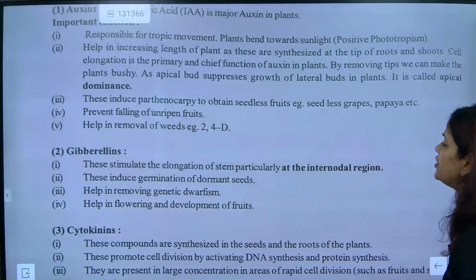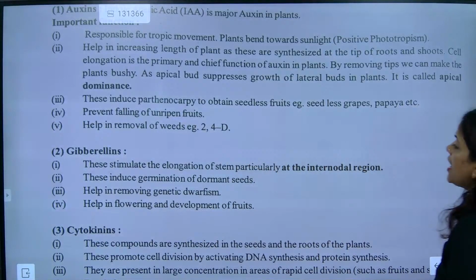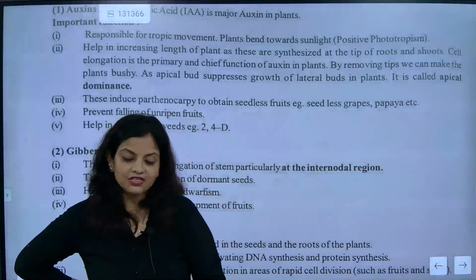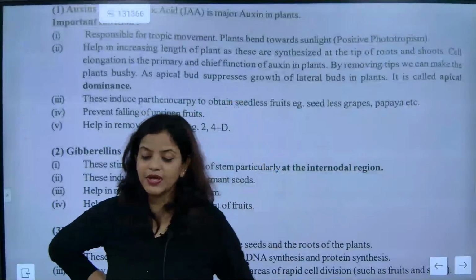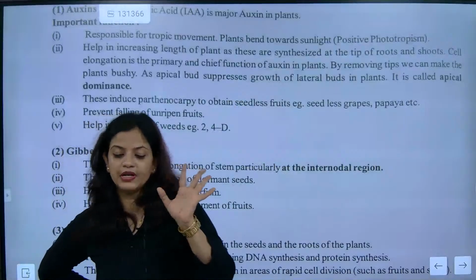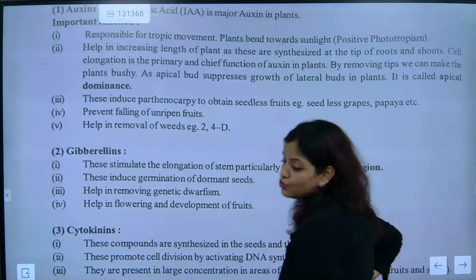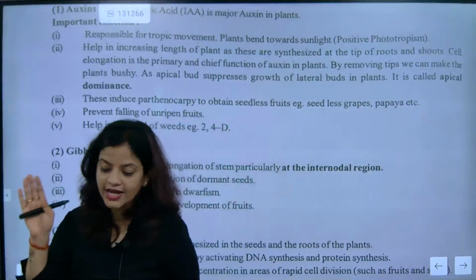So gibberellins induce germination of dormant seed, and they help in removing genetic dwarfness. So if dwarfness is there, height elongation will be helped with the help of gibberellins. Understood? And it helps in flowering and development of fruits. So these are some of the catch points.